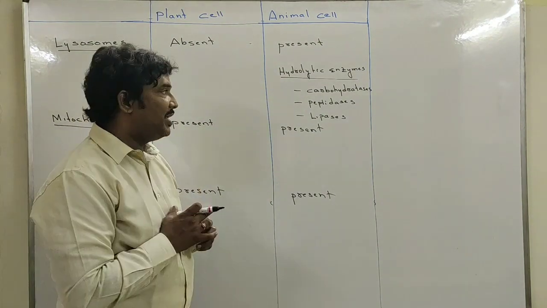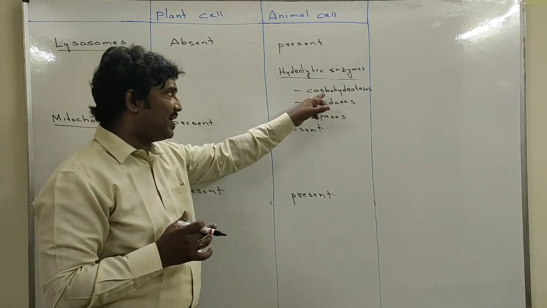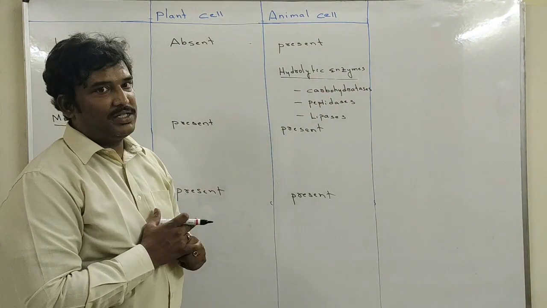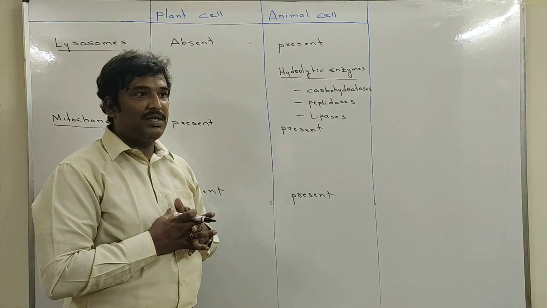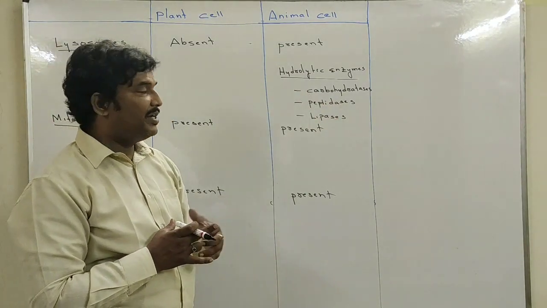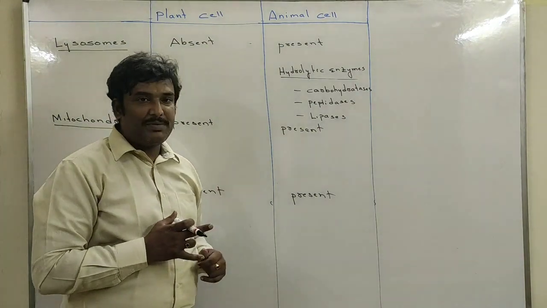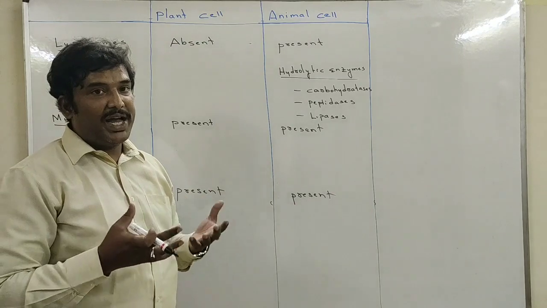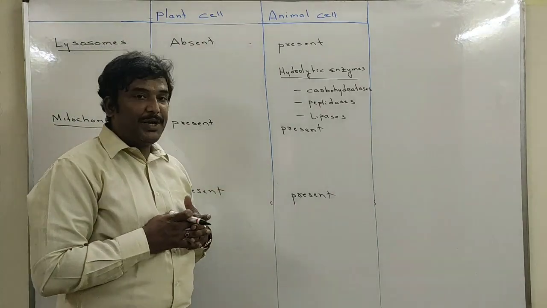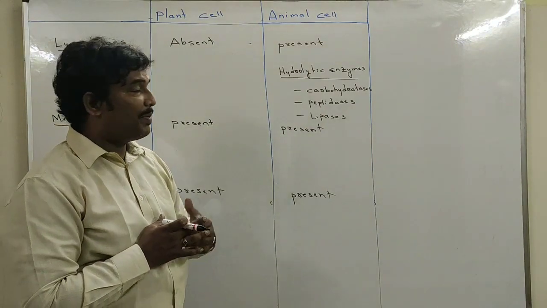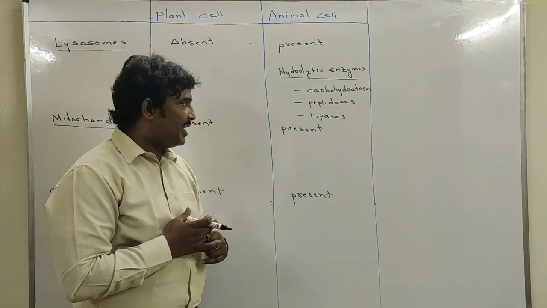They digest the materials, they digest the food materials. What are the digestive enzymes? Carbohydrases. What are these? They hydrolyze the carbohydrates, that's why they are called carbohydrases. Another enzyme is called peptidases. They break down the peptide bonds present between the amino acids. That's why they are called peptidases. So peptidases are also part of hydrolytic enzymes.